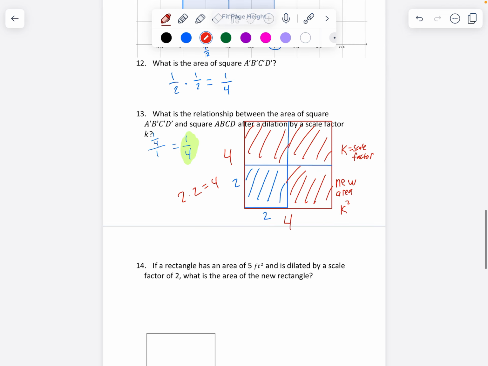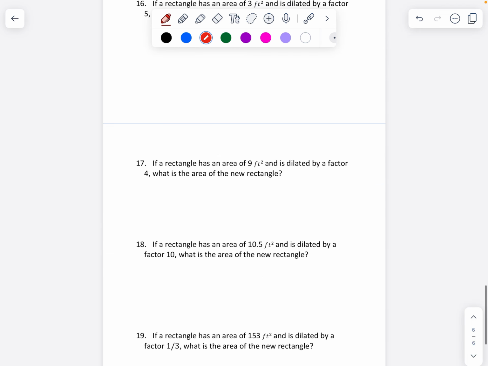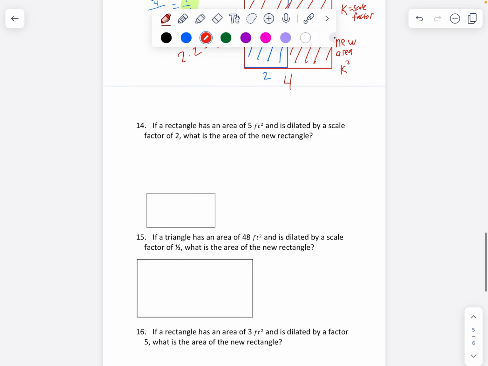So I want you to try and use that information to see if you can do 14 through 19.